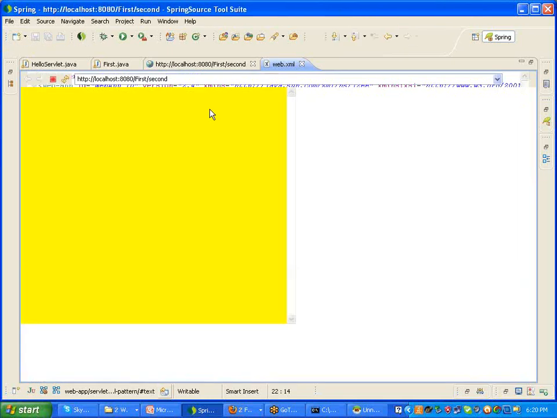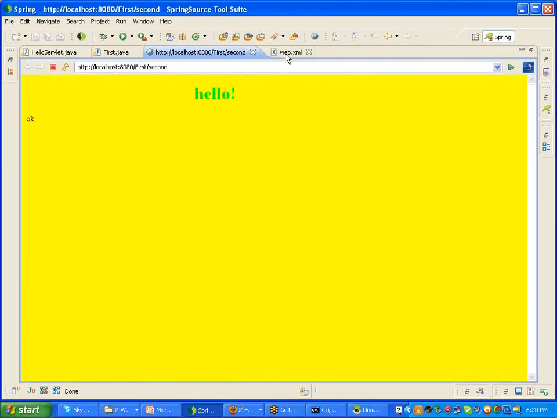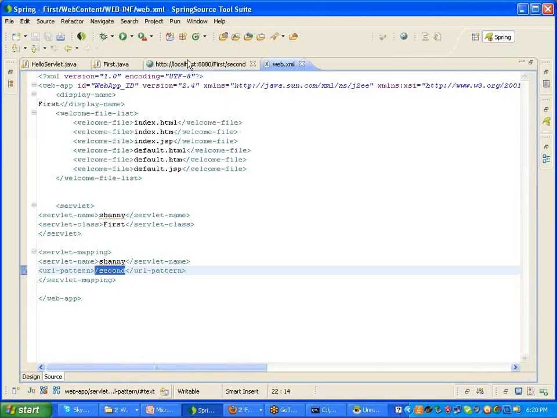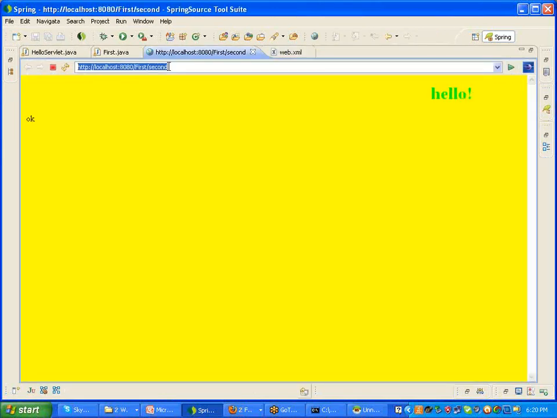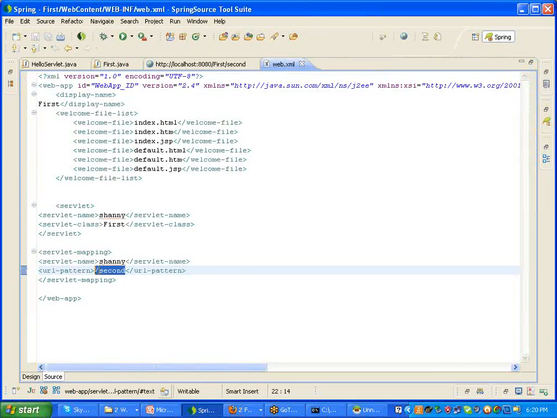The URL whatever is given, second, and this URL and this URL are the same. The program is working on this particular URL, second. So this mapping should be done in an XML file. If you do the mapping correctly, then it will search whether the class is available or not. So here we should go for the next.